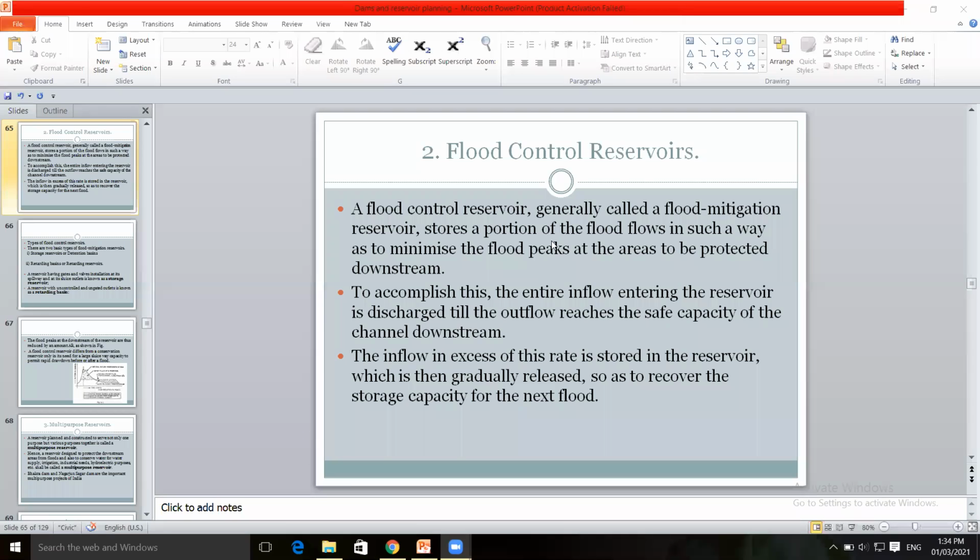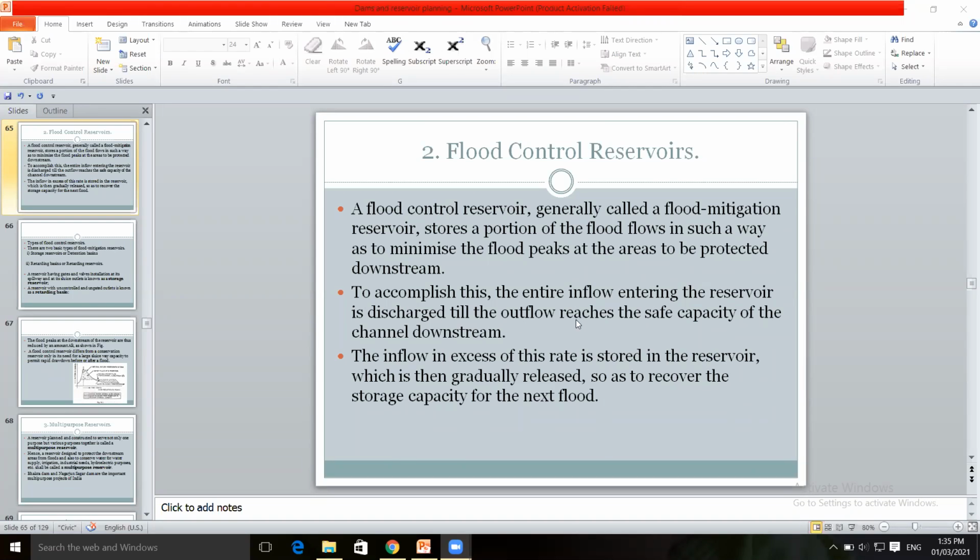Due to which some areas or some villages will come under water during these flood situations. The areas have to be protected against these flood situations, the areas residing at the sides of the river.